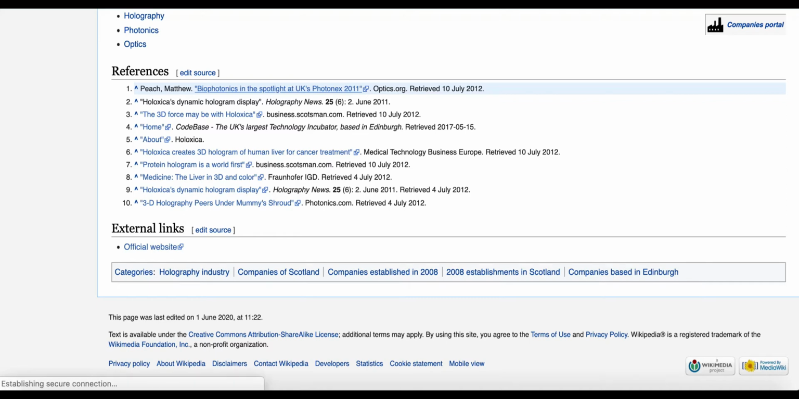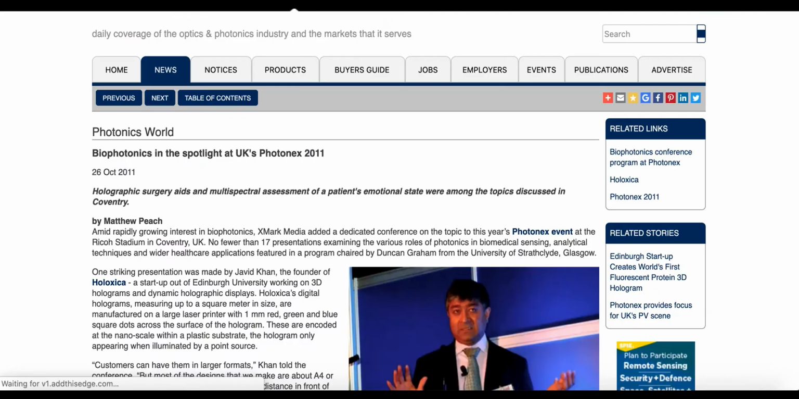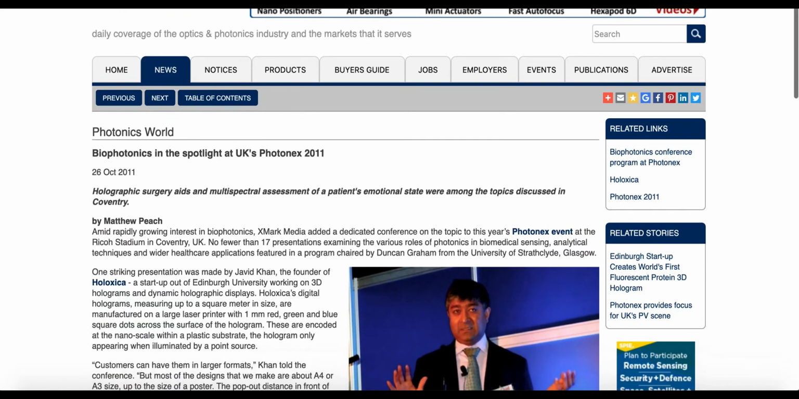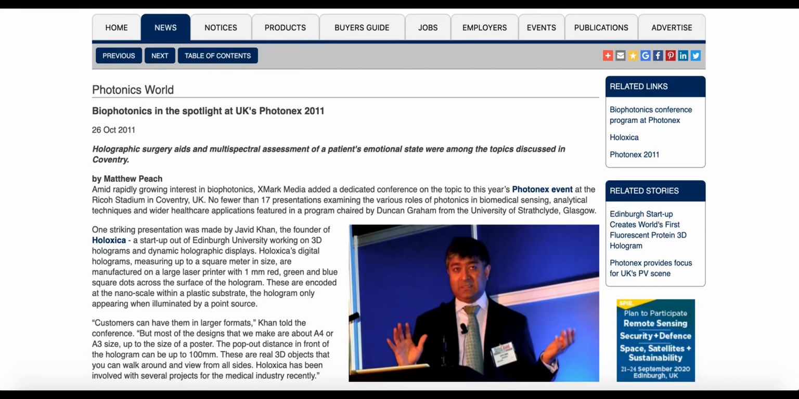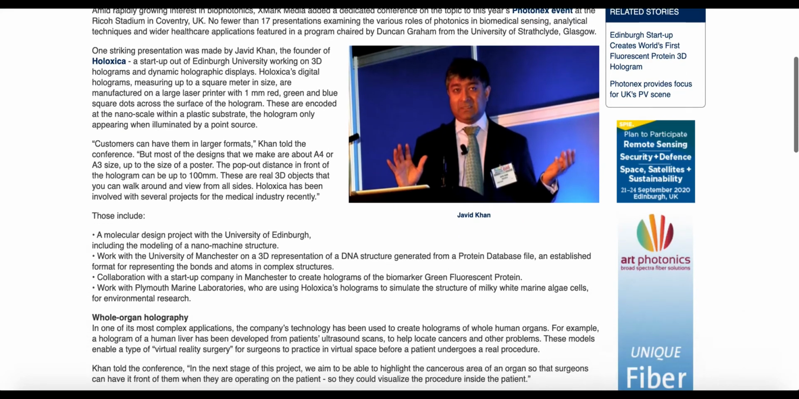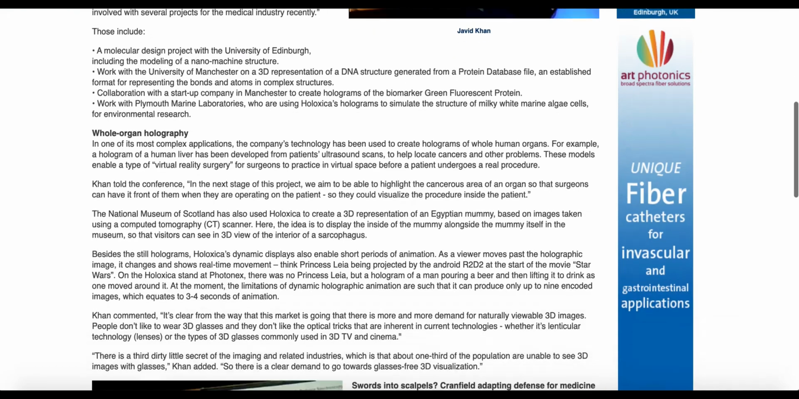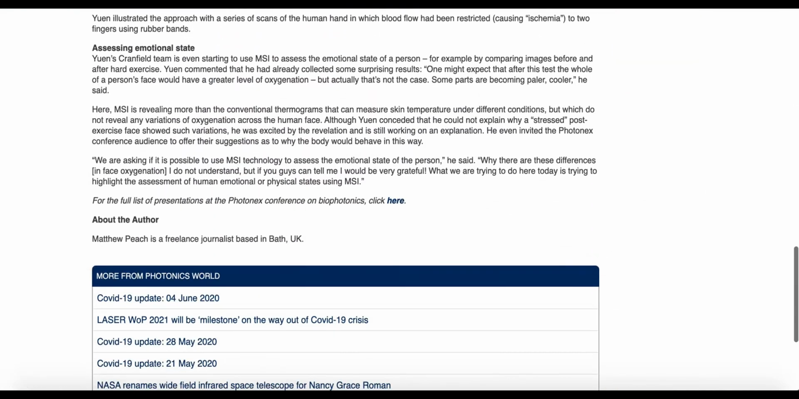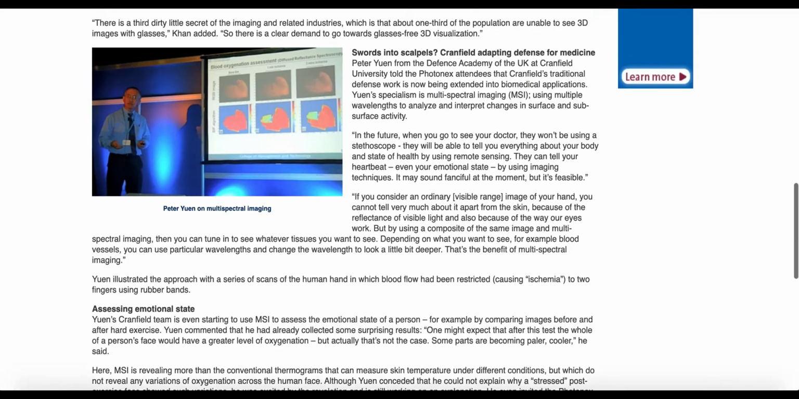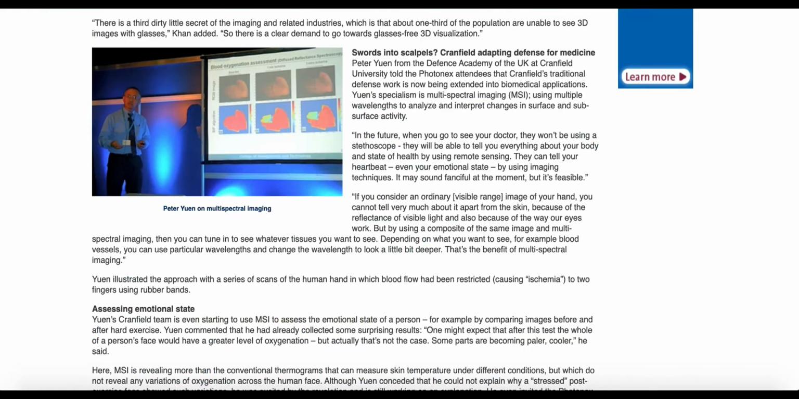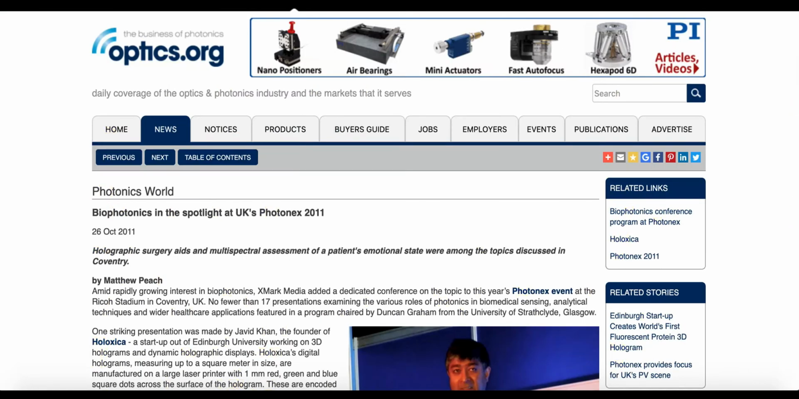So let me open this first reference for instance. Okay, so this is all about some website optics.org, and then it talks about, but I really can't see where the subject is in it. If I go for a thorough search, I may definitely find it. So that's how things work out here. So this company was Holoxica Limited. So do I really have Holoxica in it?